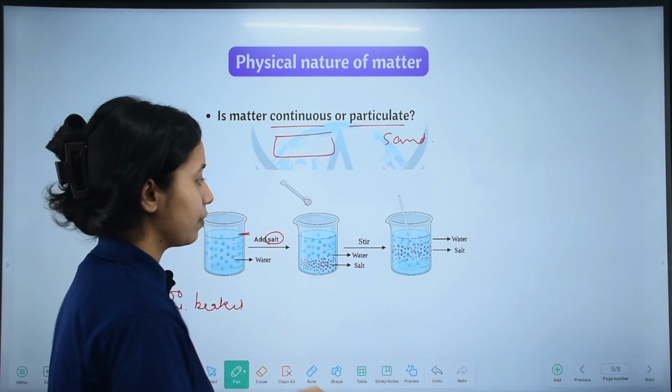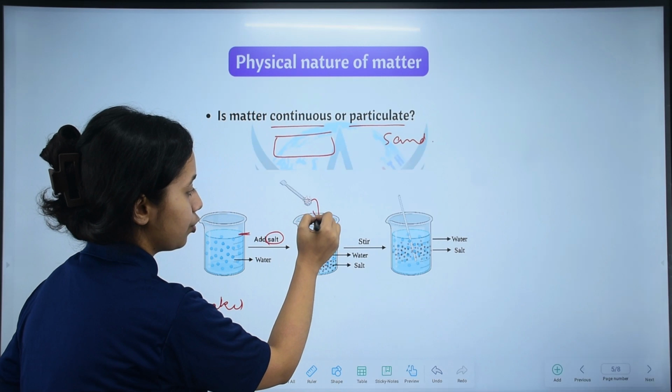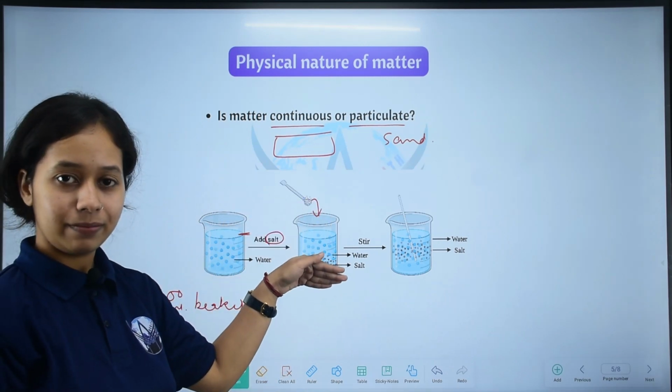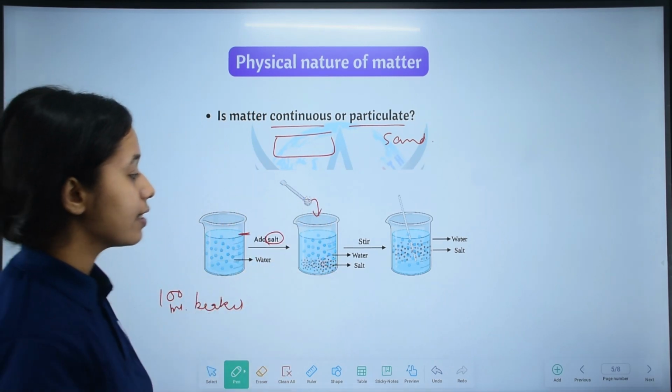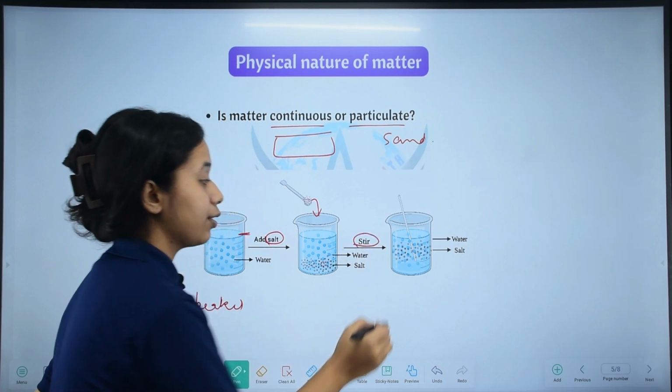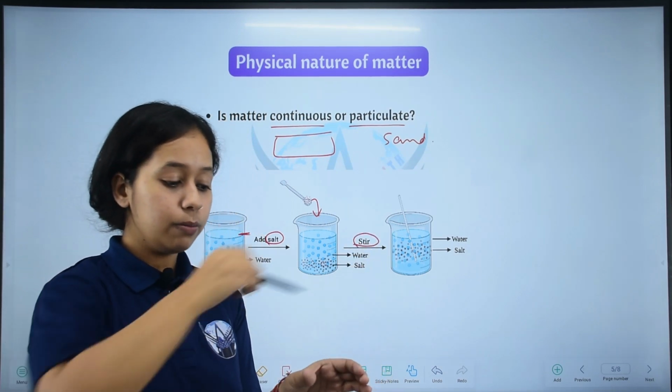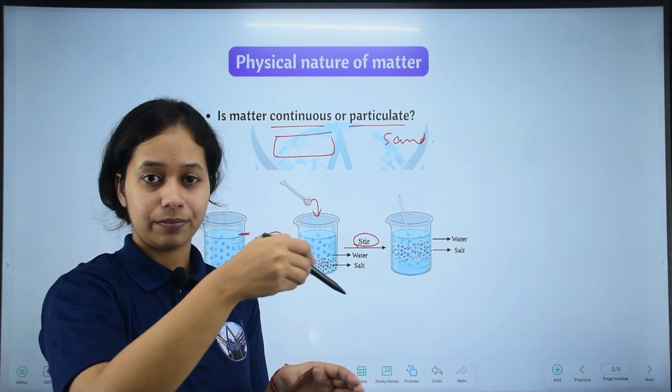After adding, we will stir it, we will stir the solution.